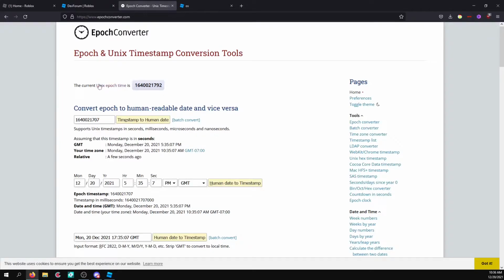It says the current Unix epoch time is, and it gives you this. And it actually doesn't seem to be updating every second, which it used to. It updates every couple of seconds, but this tells you pretty much the current epoch time. That's all. It just tells you the current time.